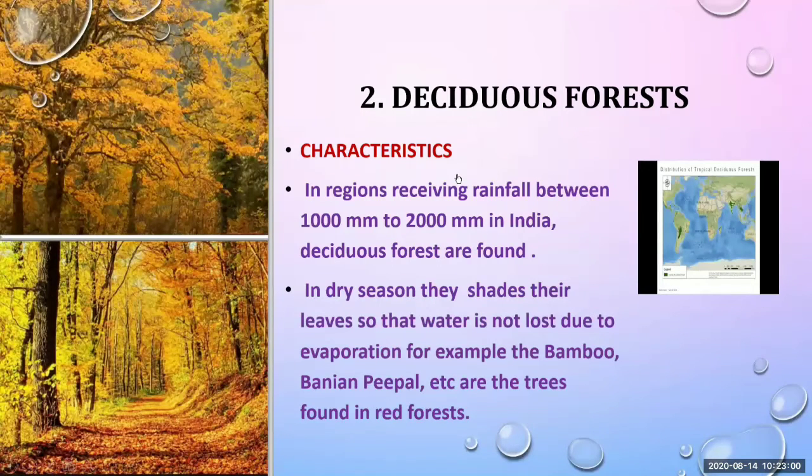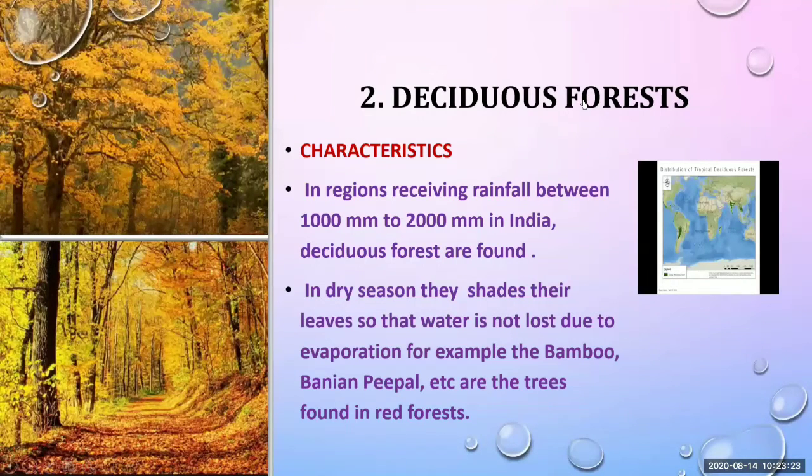Now next topic is deciduous forest. This is our second type of forest which is found in India. Now deciduous forest. We'll see the characteristics of deciduous forest.